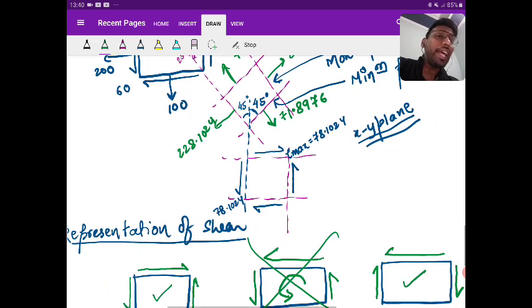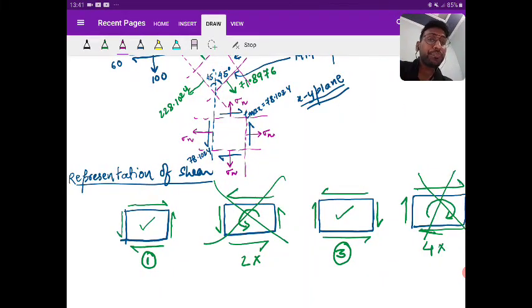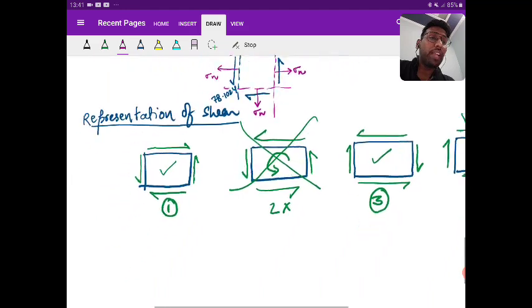So I am talking on the XY plane. What I have told you in the last class is that if on one plane I say the value is sigma n, then on the perpendicular plane also the value will be sigma n. This I have already told you. Yes or no? On the maximum shear plane, the value will be sigma n. Okay.